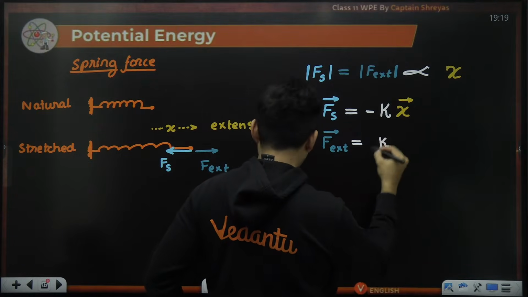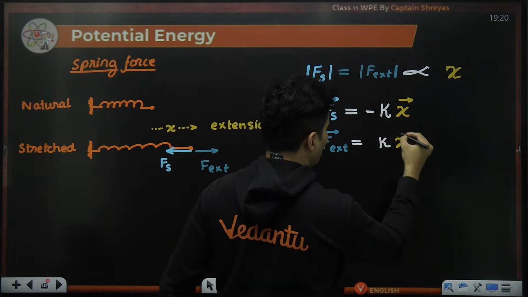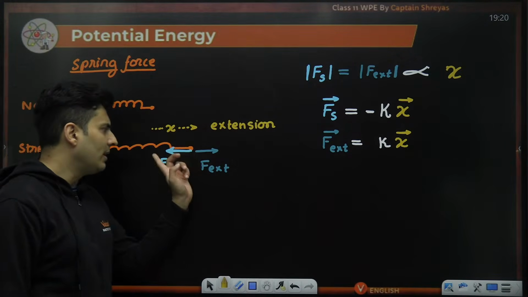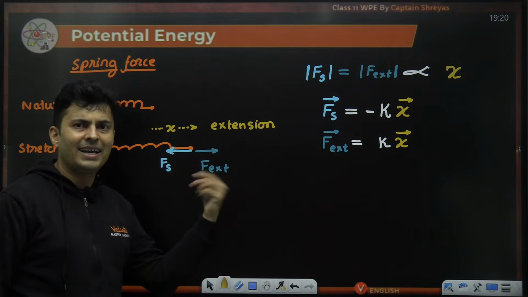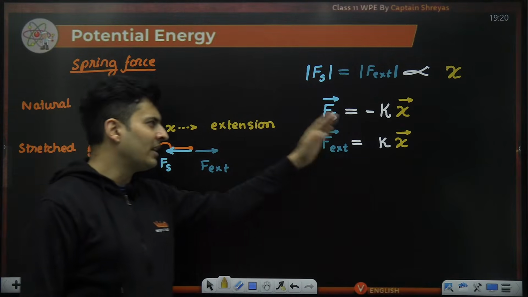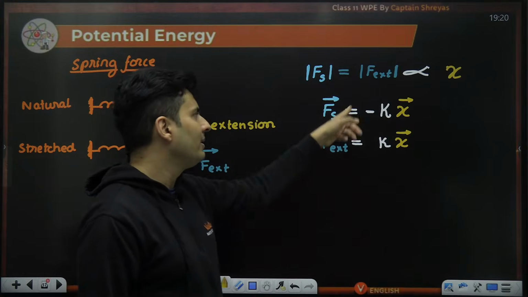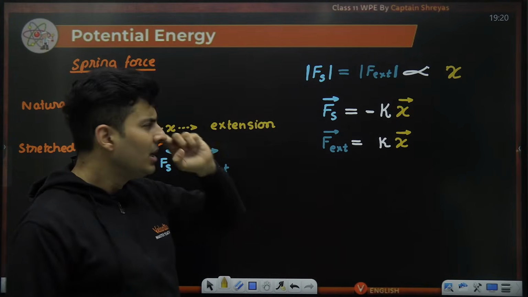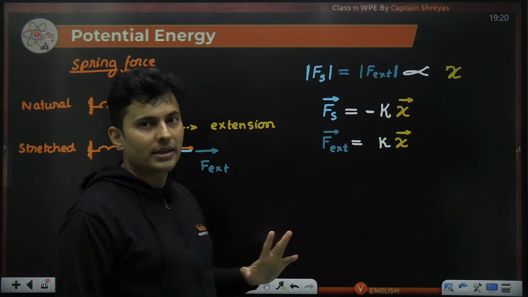I can just put k multiplied by x. So it depends on which force exactly you are considering: the force applied by the spring or the force applied externally. Depending on that, minus will come or not come. But usually we consider the spring force, that means how much force the spring will apply. That's why usually you will see minus kx.